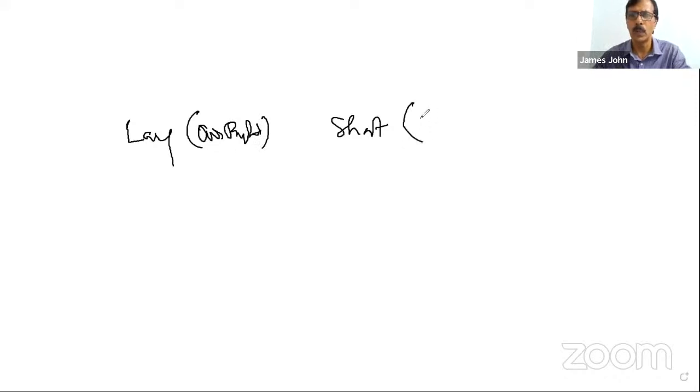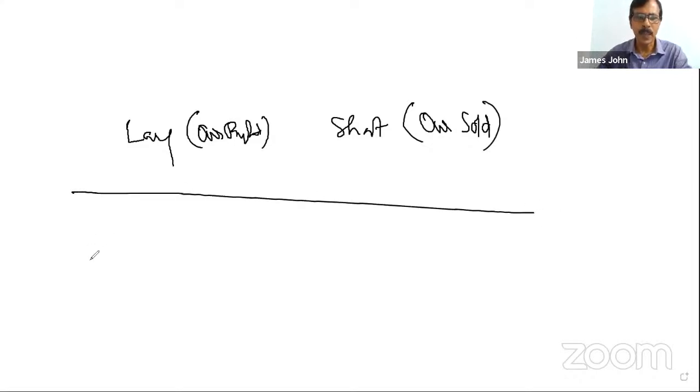Now, open position. See, there are two open positions. One is long, another is short. Long means overbought, and short means oversold. You know, the banks are doing a lot of transactions every day, and on a particular day when they close their business, their USD purchase comes to say 10 million and USD sale is 8 million.